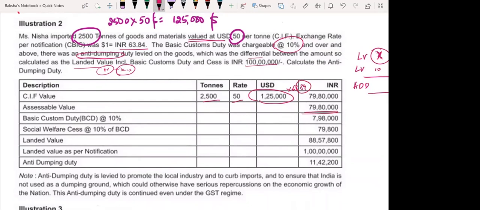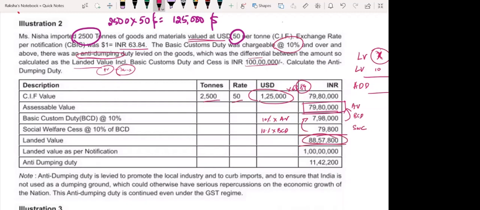So your assessable value for the purpose of calculation of customs is 79,80,000, and 10% of it is basic customs duty. Social welfare cess is 10% of BCD, right? 10% of this. Now, what is the landed value that you got? Assessable value plus basic customs duty plus social welfare cess gives you a landed value of 88,57,800.